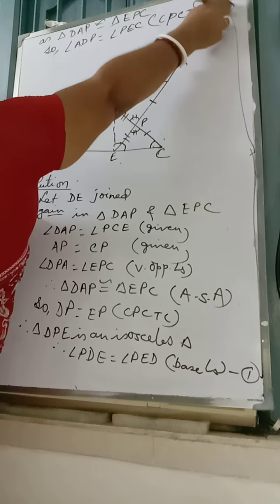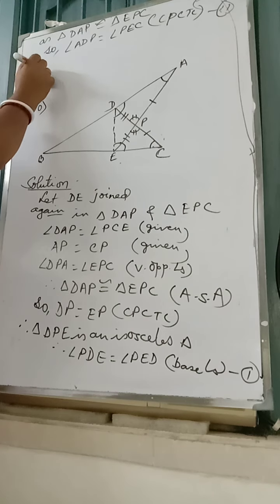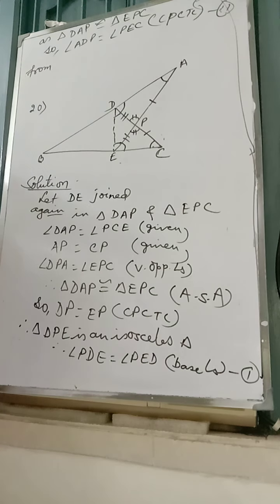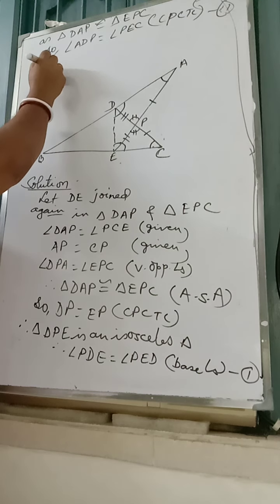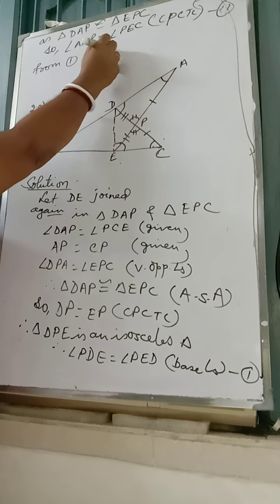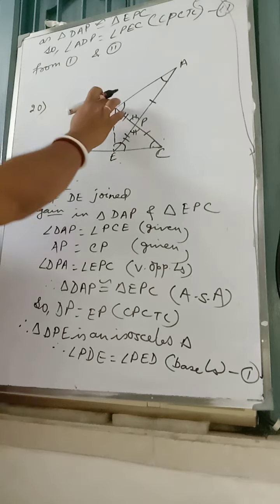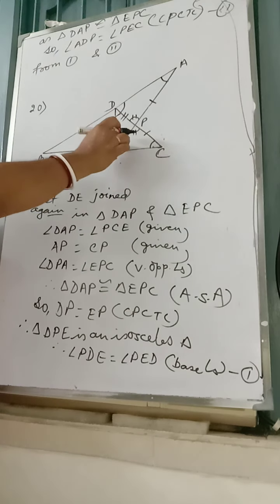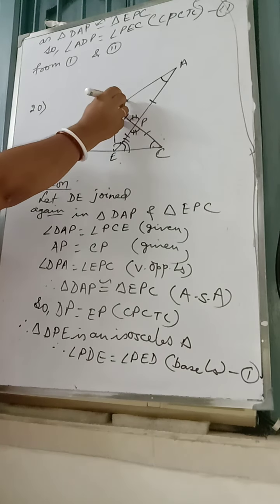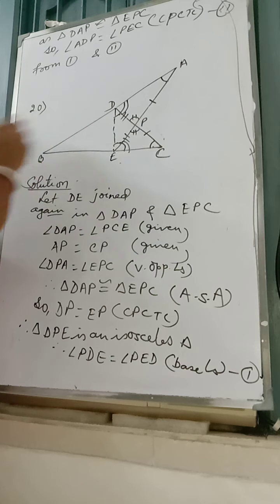This is number two. So adding from 1 and 2, we got this angle is equal to this angle, is it? Now this angle is equal to this angle.